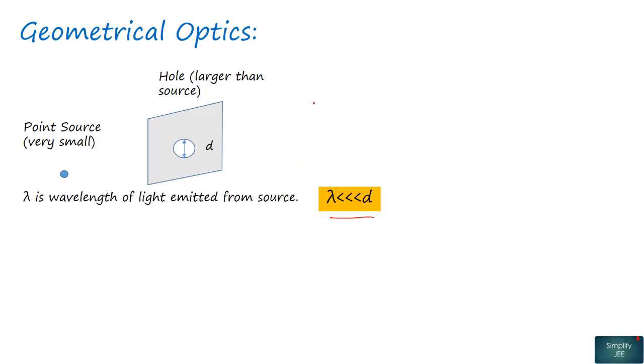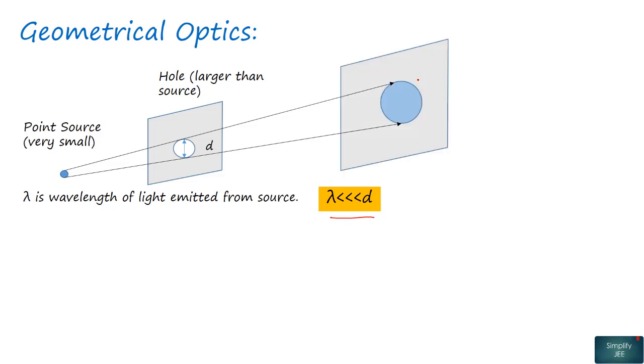Then the ray of light emitted from the source will travel in a straight line through this hole, and if we place another sheet in the path of these traveling rays, it will form an image of the hole on that sheet.